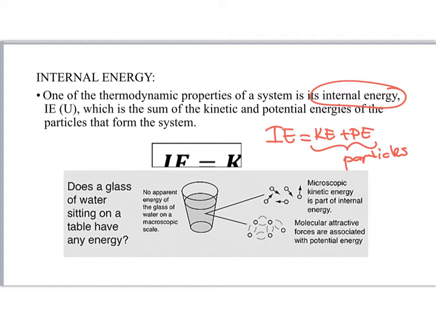For example, does a glass of water sitting on a table have any energy? It may seem to have no apparent energy, but on a microscopic scale, the particles are vibrating, so they have kinetic energy, and there are molecular attractive forces between the molecules, and this forms the potential energy. So a glass of water has internal energy, which is equal to the kinetic energy of the water molecules plus the potential energy of the water molecules. So it has energy.